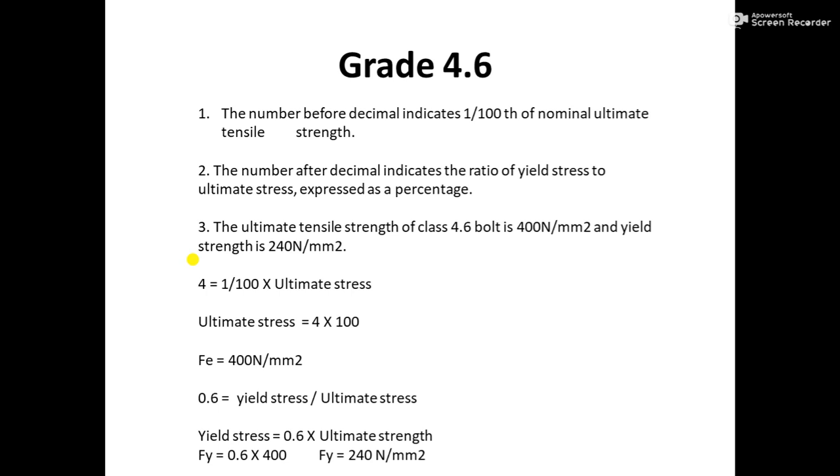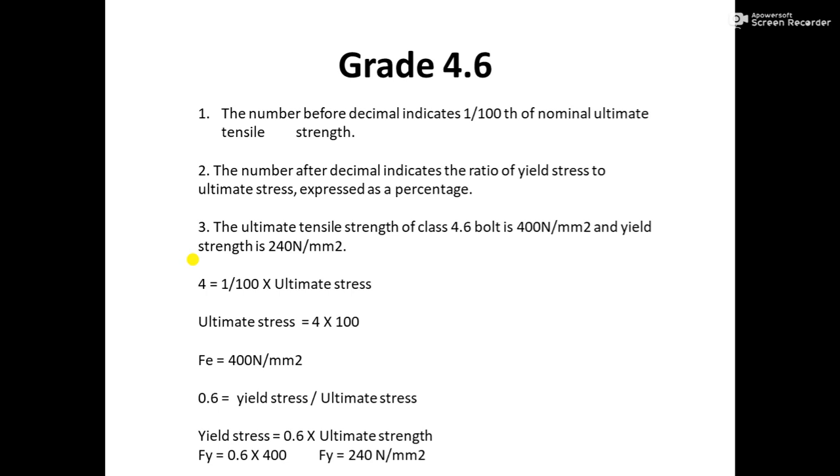Always remember, if a grade of 4.6 is given, then its ultimate stress is 4 into 100, that is 400 Newton per mm square, and the number after decimal, that is 0.6 into that ultimate stress, that is 0.6 into 400, gives the yield stress Fy, that is 240 Newton per mm square.